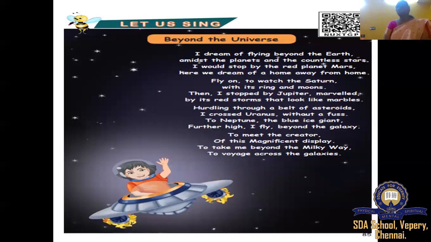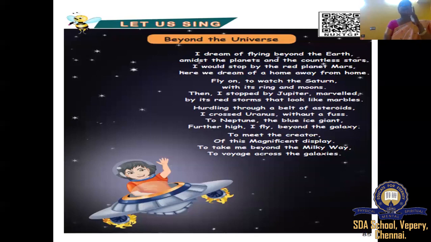Fly on. The poet didn't stop there. The poet started flying again. It says, fly on to watch the Saturn with its ring and moons. You will want to watch Saturn with its ring and moons. You should know that around Saturn there is a ring and moons. Not one moon.